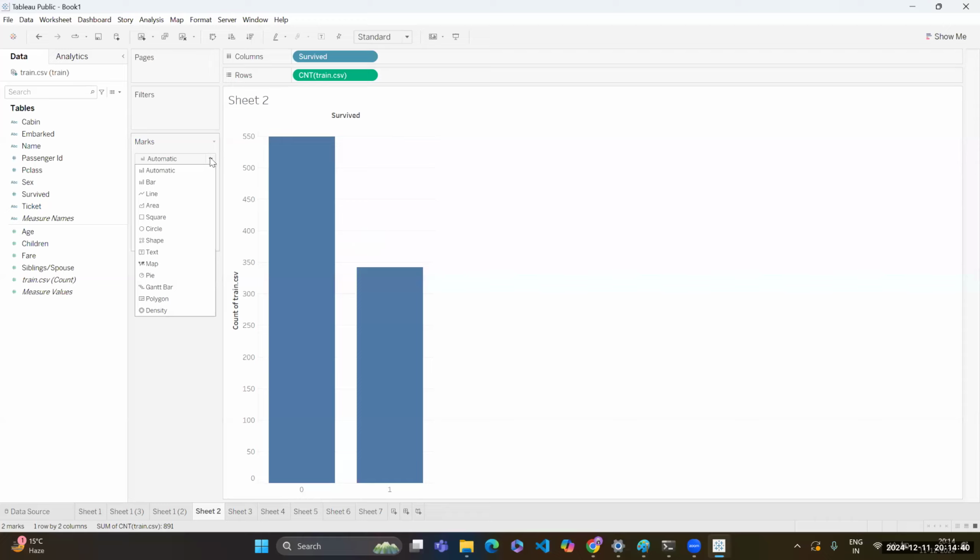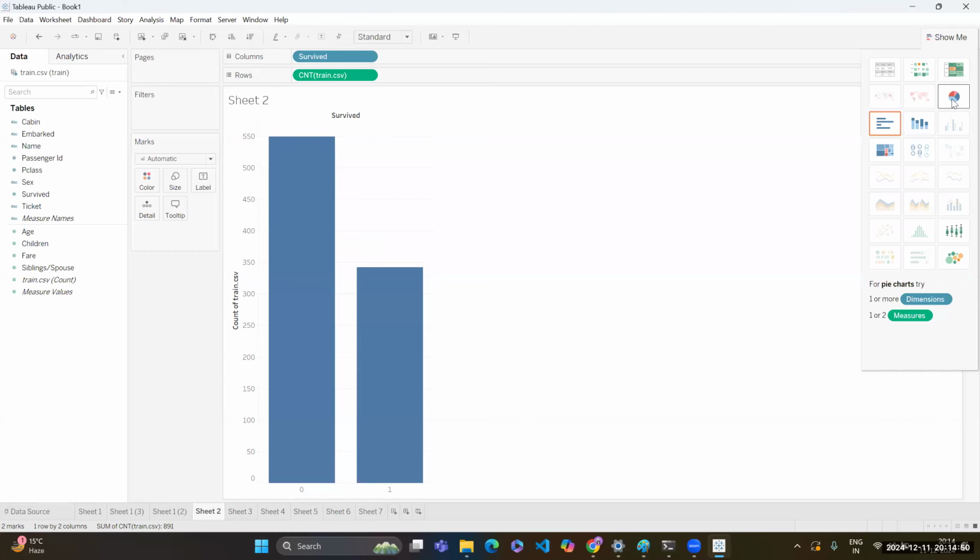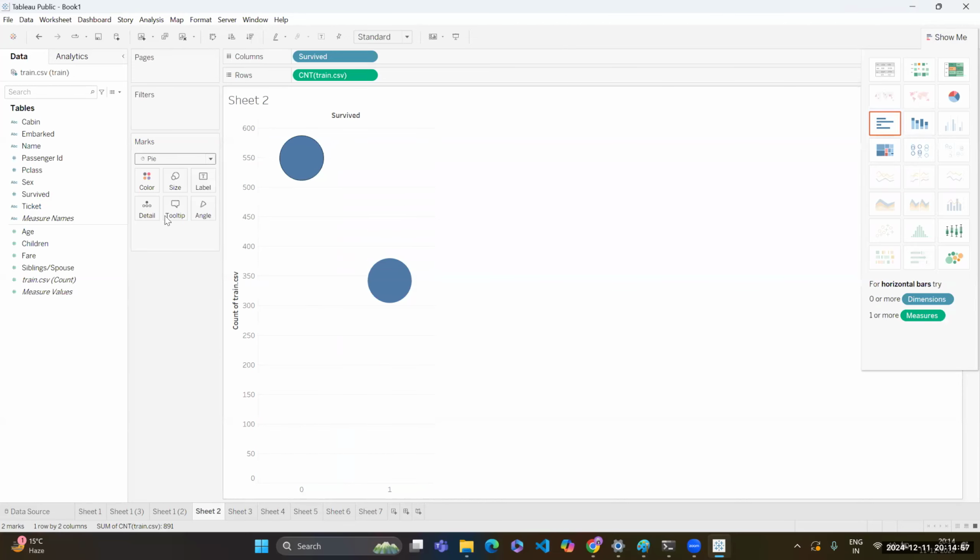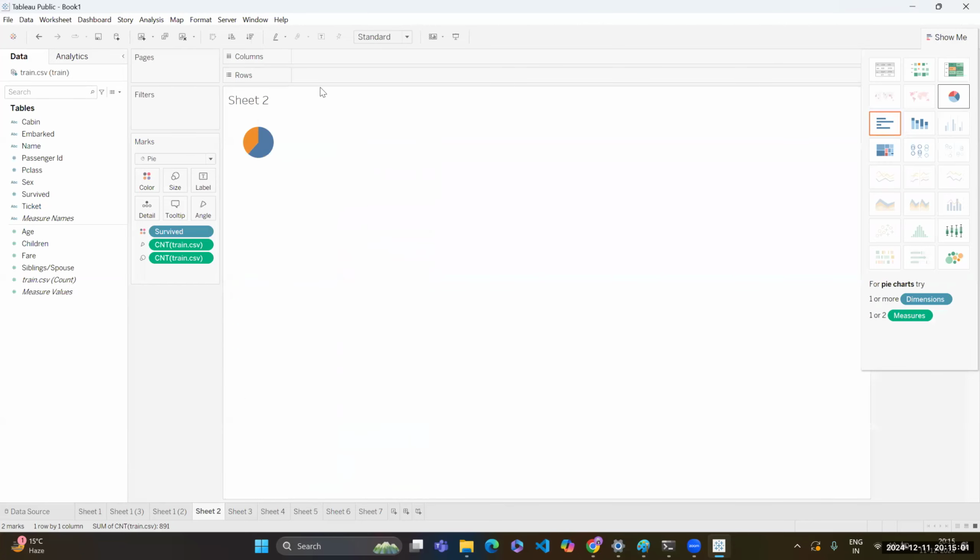Here you can see that all the charting options are available, so you can choose which one you want. I want a pie chart. You can get it from here as well. I will just click over here and it will be converted into a pie chart. Now this is my pie chart of this data, and I can go for the labels as well.